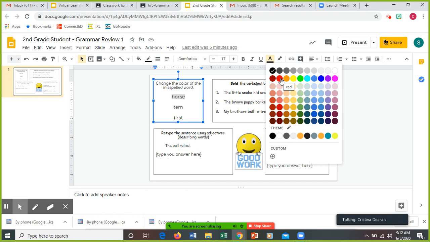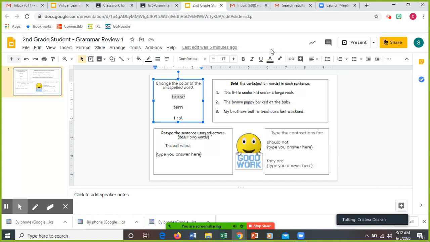All right, and you would play with it here and click whichever color you want. Okay, so find the misspelled word. Here you're going to bold, that's this right here, this B. You're going to bold the verbs in each sentence. So the verbs that show action. So read the sentences to yourself, and I want you to think, what are the things that you can do?